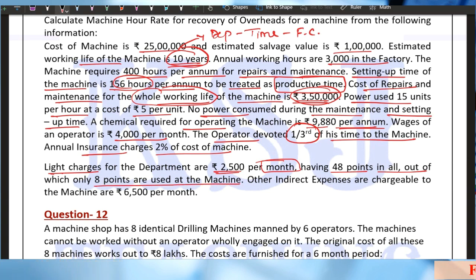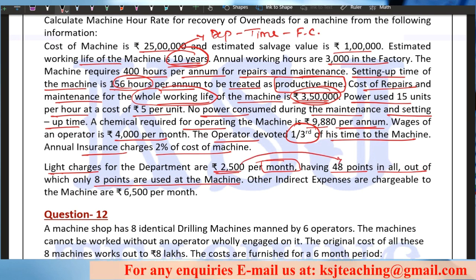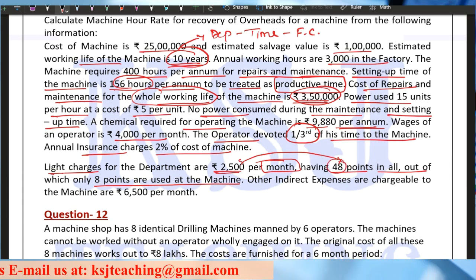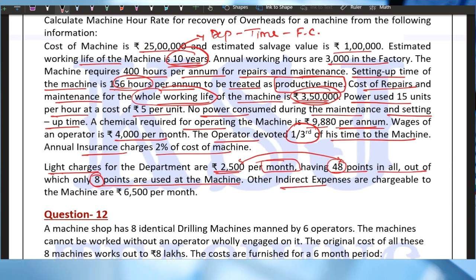So there is an area with 48 light points, right? This 2500 per month is for 48 points, whereas for this particular machine, only 8 of these 48 points are being used. Other indirect expenses are chargeable to the machine at 6500 per month.